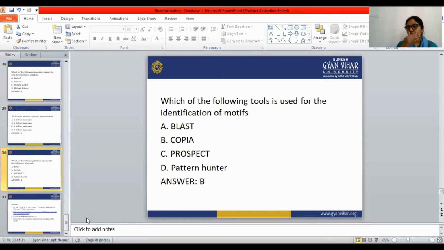So this is all about bioinformatics. Bioinformatics we can define in many ways. Bioinformatics is bio plus informatics, the combination of biology and informatics. We can also say the combination of computer science and informatics. So these are all the definitions of bioinformatics.